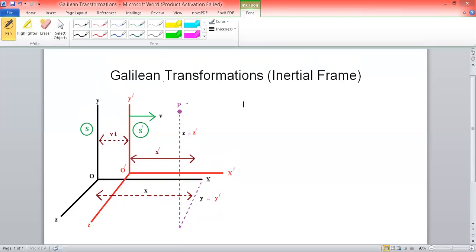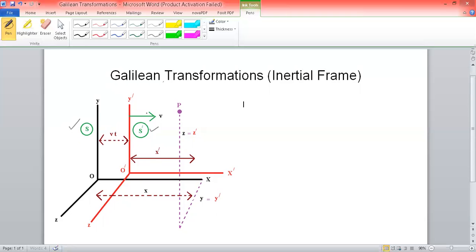As you can see in the given diagram, there are two sets of frames of reference. These two are inertial frames of reference named S and S prime. These two frames of reference are kept such that their axes are parallel to each other.